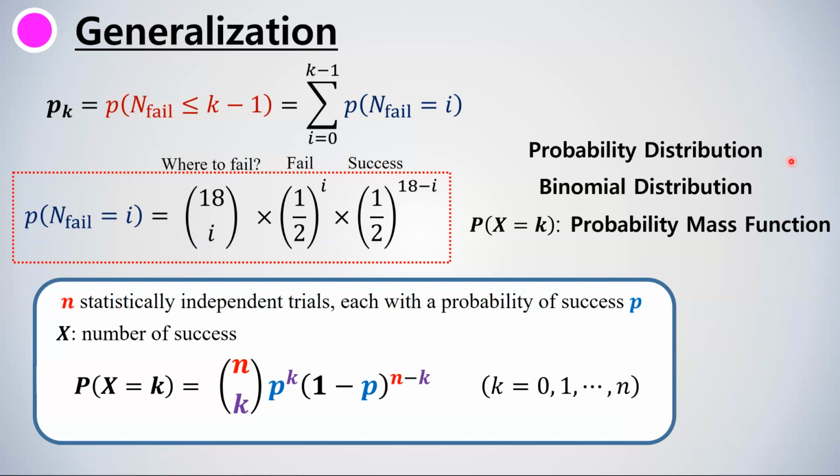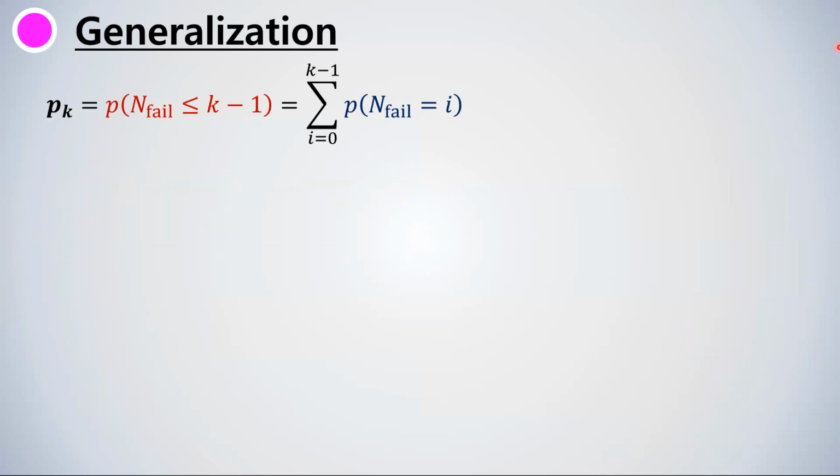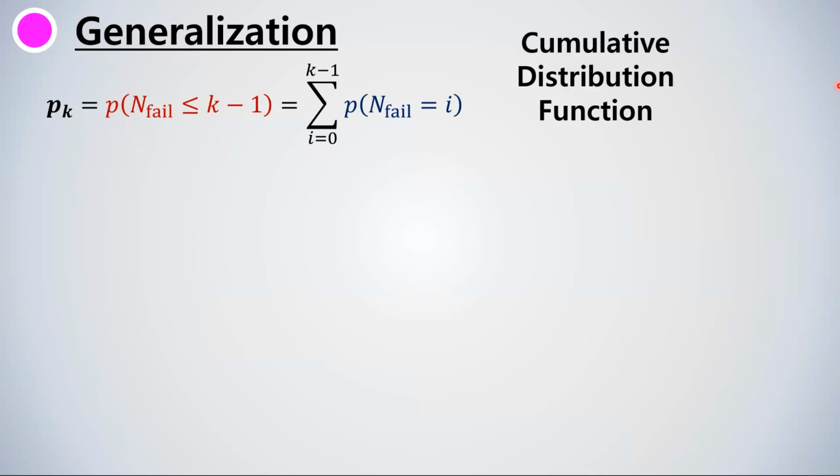These are all very fascinating and important topics in basic probability theory and statistics, but handling each one of them might be too much for this single video. So let's just get back to our Squid Game situation. Here, the probability of player K surviving is given as the probability of the number of fails being less than or equal to K minus 1. This particular expression is called the cumulative distribution function.